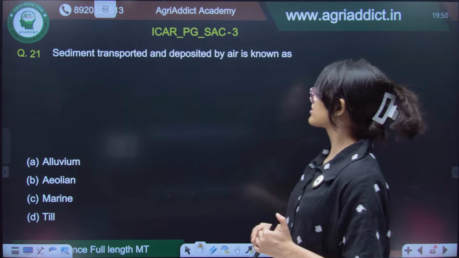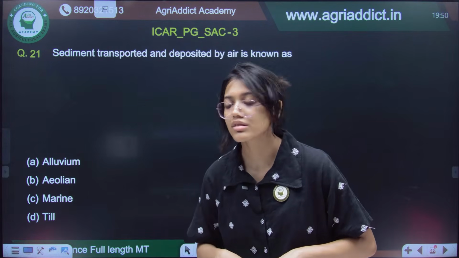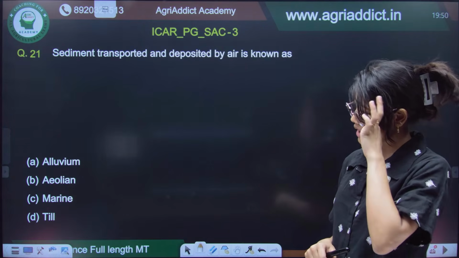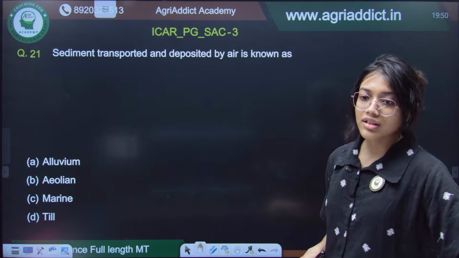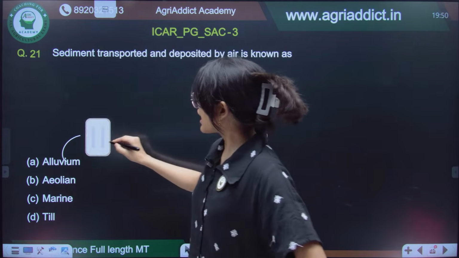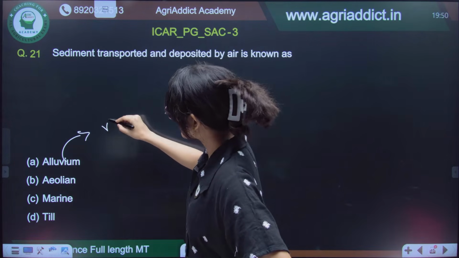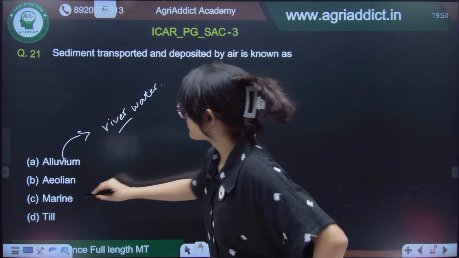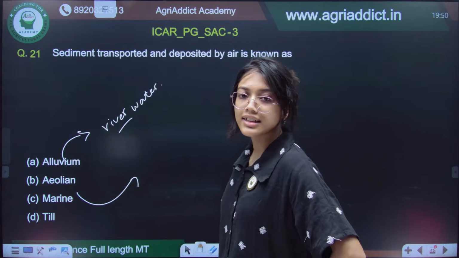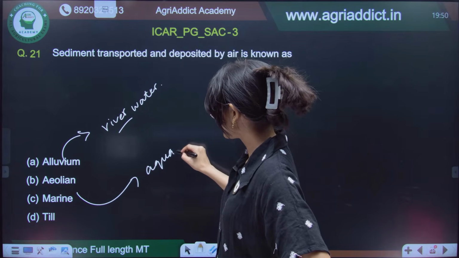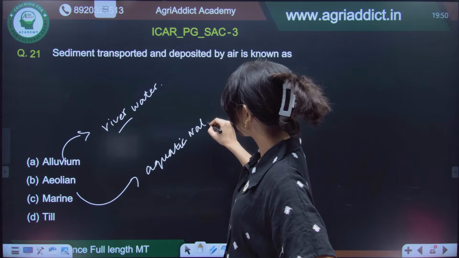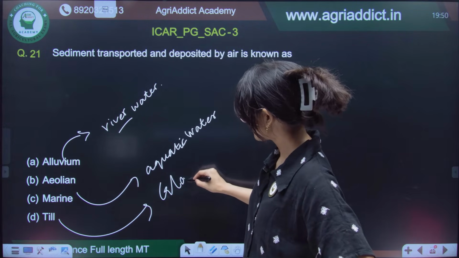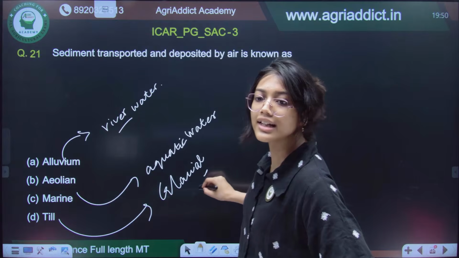Now, sediment transported and deposited by air. So, what is it called? Please answer, guys. For alluvium, we know that it is by river water. Marine, we know that it is by sea water, till by glacial movement. Yes, B is the answer.